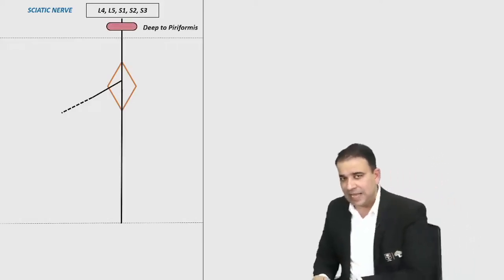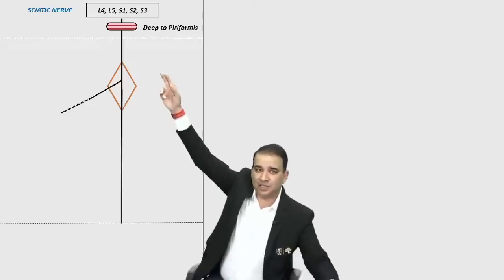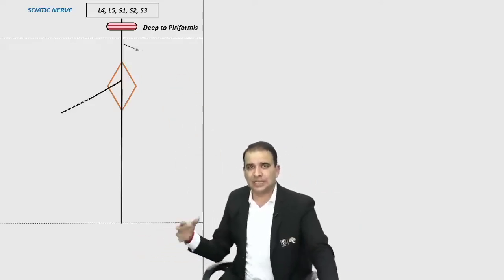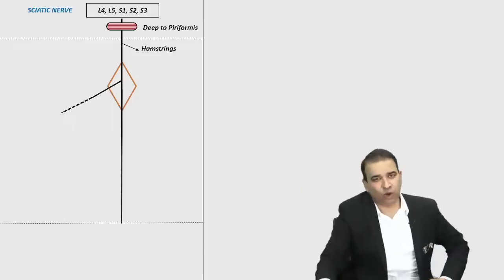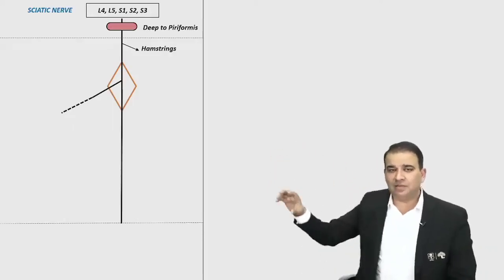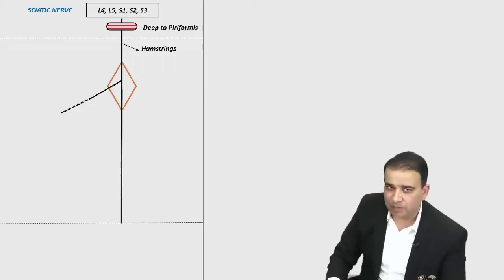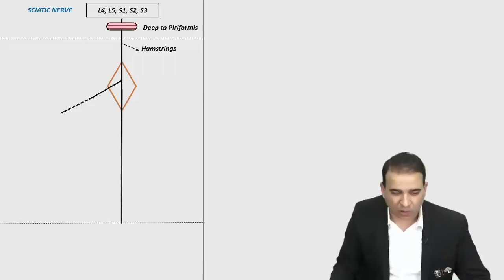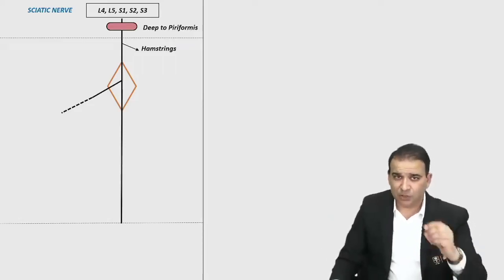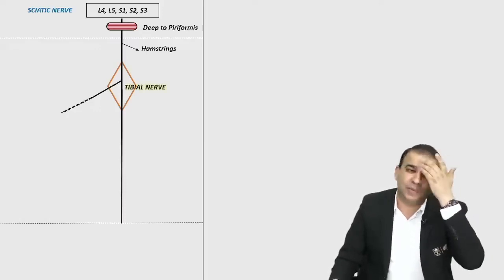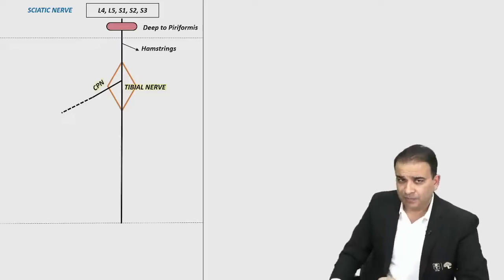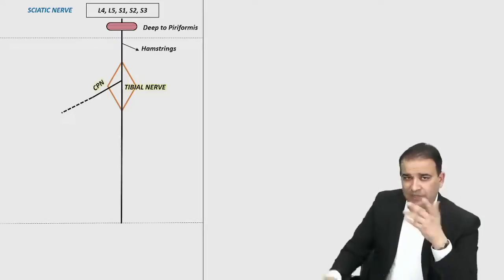The nerve reaches the hamstring compartment, and in the hamstring compartment, the sciatic nerve supplies all the hamstrings: semitendinosus, semimembranosus, the biceps femoris, adductor magnus, all of them. Once the nerve enters the popliteal fossa, look at the diamond shaped fossa, at the beginning of the popliteal fossa the nerve divides into the tibial nerve, which runs straight below, and the common peroneal nerve, which goes toward the lateral side.